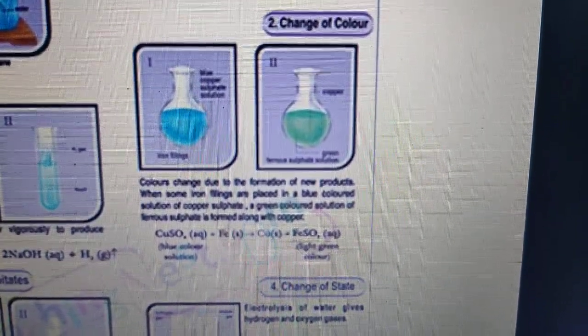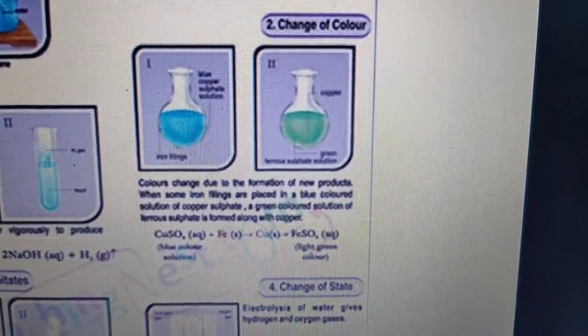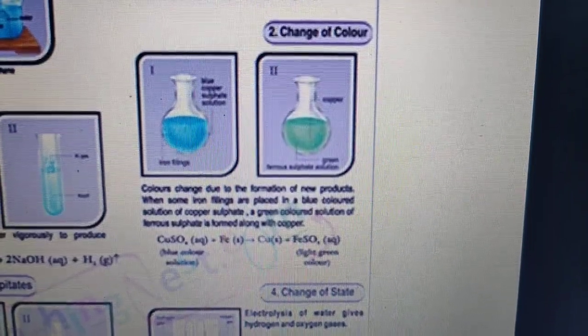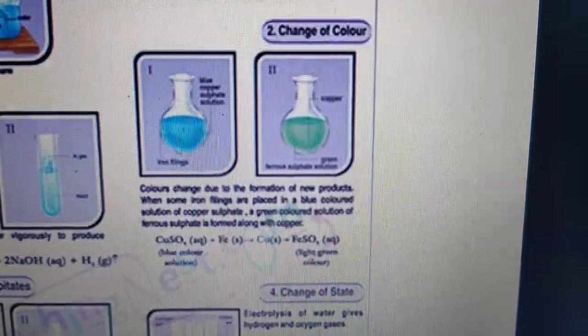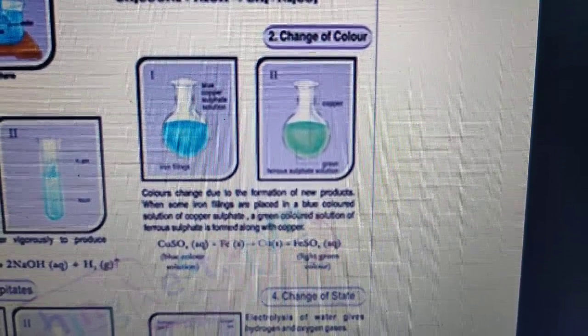So CuSO4 plus Fe gives out copper, that is Cu, plus FeSO4. So here in this particular reaction, color changes from blue to green. So this is one of the characteristics of chemical reaction.